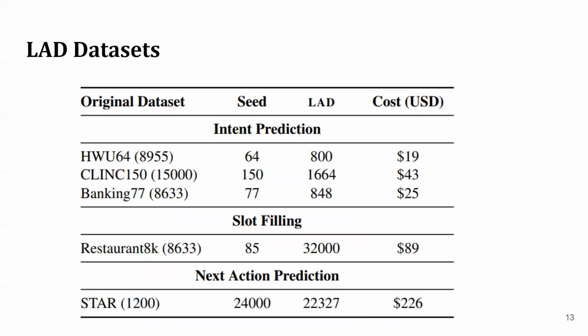So we use LAD to tackle 3 different problems. We select 5 different data sets across the 3 problems and create synthetic data with LAD that addresses the same dialogue domains and tasks. Here we show the size of each synthetic data set and the cost of using the GPT-3 API to create the data. And as you can see here, it's fairly reasonable to create these data sets.